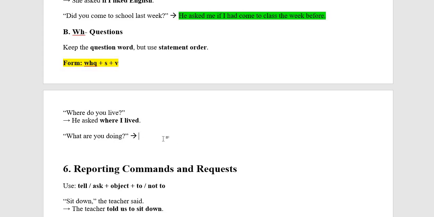In the reported speech, we can say, my brother asked me what I was doing. We do not use the question words or the question mark, because we report the question as a statement.